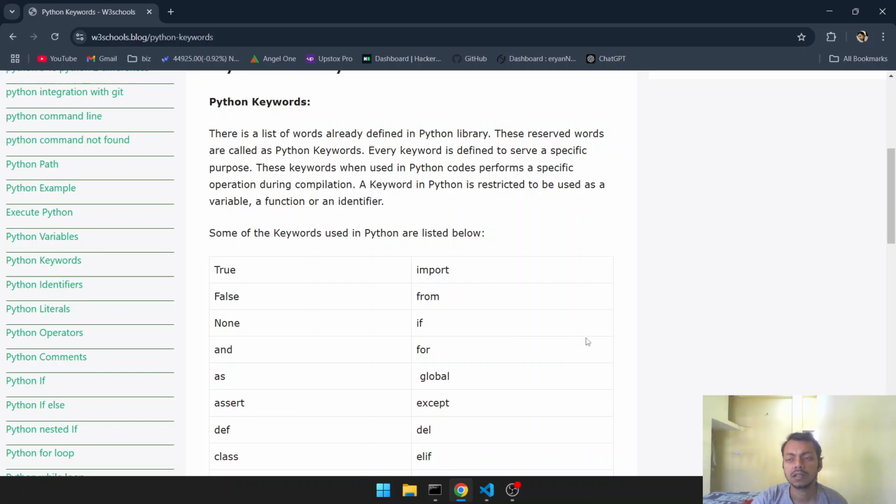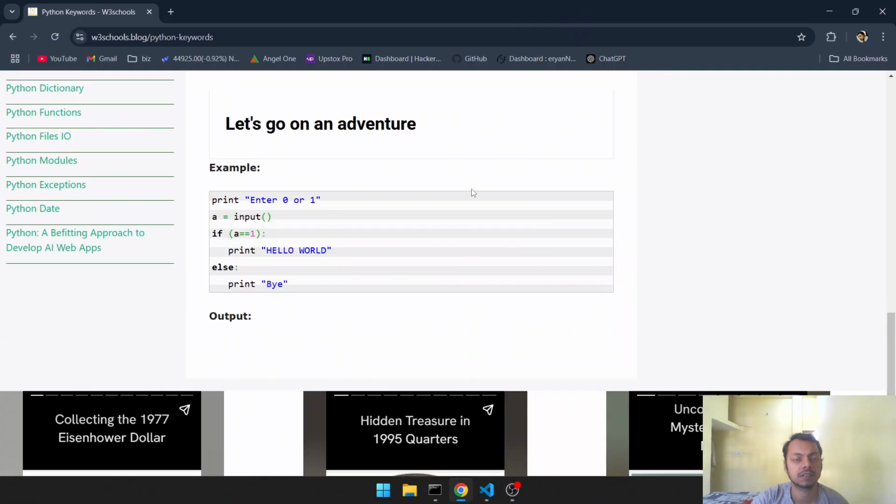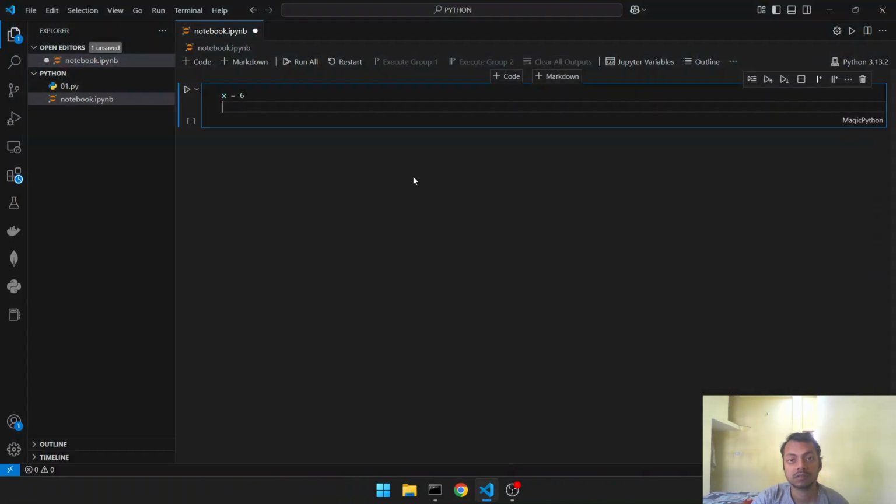There are many more. Some more are added in the later versions, but these are the commonly used, and you can find this at W3Schools or on the net anywhere. It is available easily. Just type keywords and it will show you everything. Okay, with this let me close this.